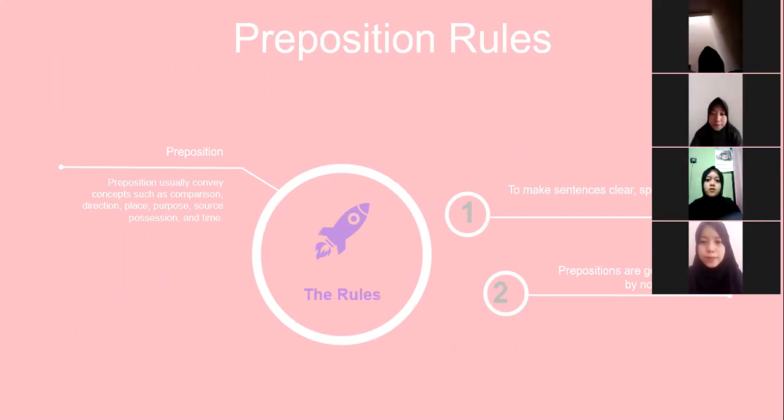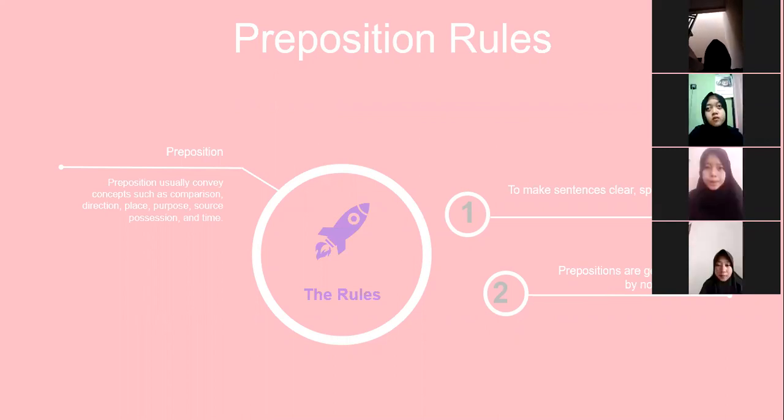The second rule is that a preposition is, in general, followed by a noun or pronoun. There was a time in the past when teachers held strictly to this rule, but it made for some clunky sentences. I'm seeking someone I can depend on, with the preposition on, so people insisted that sentences should not end with a preposition.